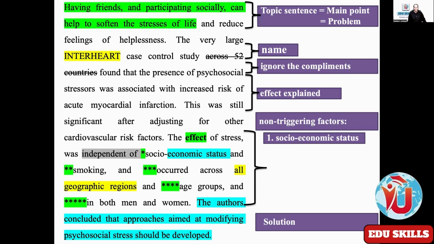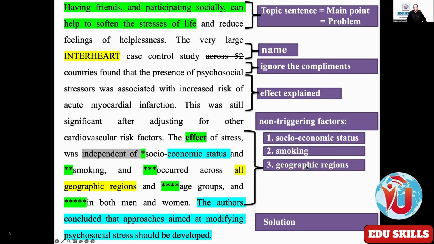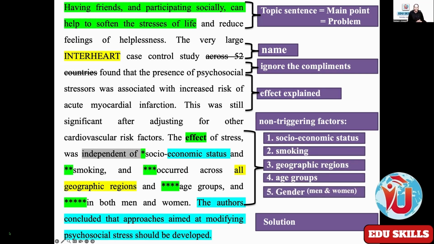Normally they will give you cause number 1, cause 2, cause 3, cause 4, but here a negative expression is given. So these are the non-triggering factors. They don't contribute to stress: socioeconomic status, smoking, geographic regions, age groups, and gender. Men or women all will have stress. So don't argue with the text. You may disagree with some of these points, but for OET they are asking what you see or read in the text. Your agreement, disagreement or knowledge is not to be applied here.